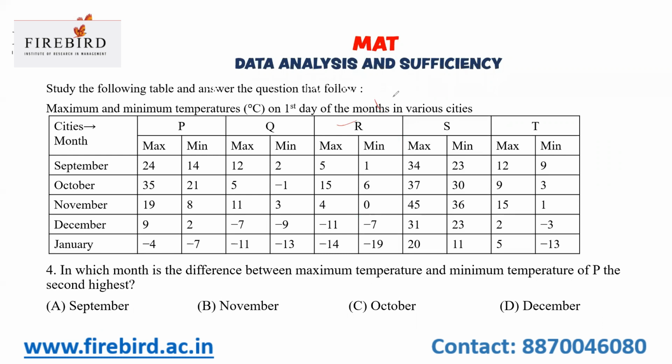In which month is the difference between the maximum temperature and minimum temperature of P the second highest? What is the difference here? 10. And here, what is the difference? 14 is the difference. And here 11, 7, then minus 4 minus of minus 7, it becomes 3. They are asking about the second highest. In which month is the temperature difference the second highest? The second highest falls in the month of November. November is my answer.